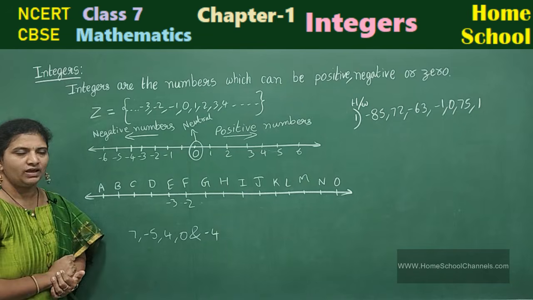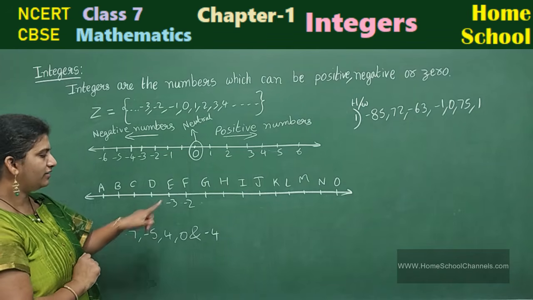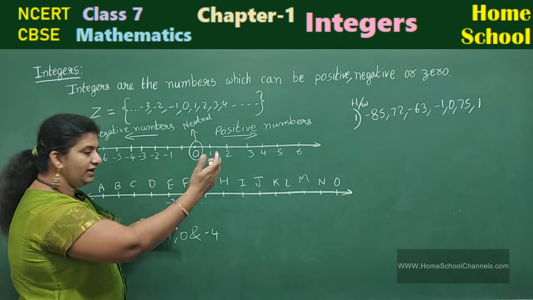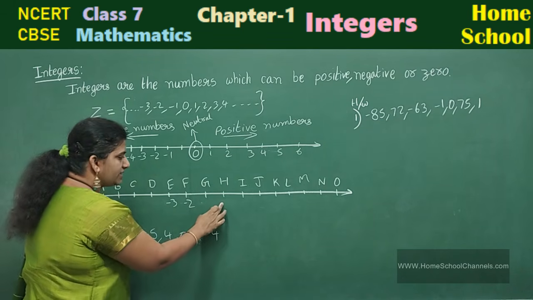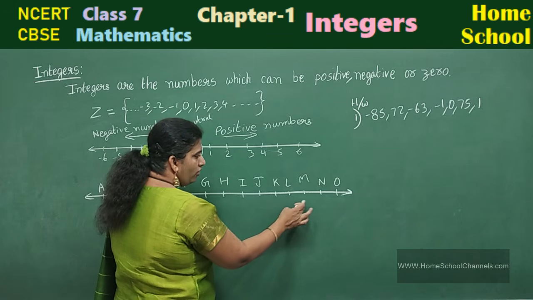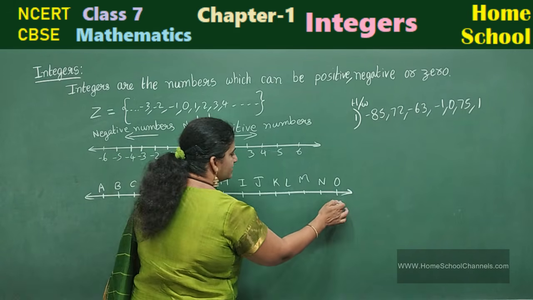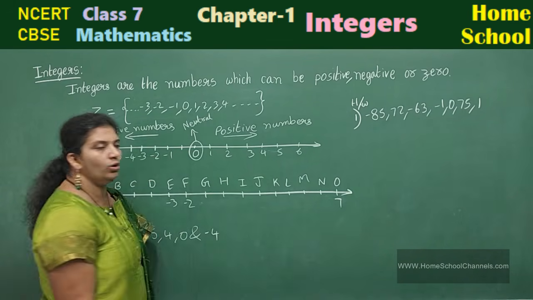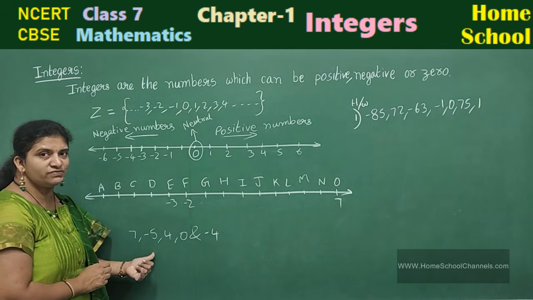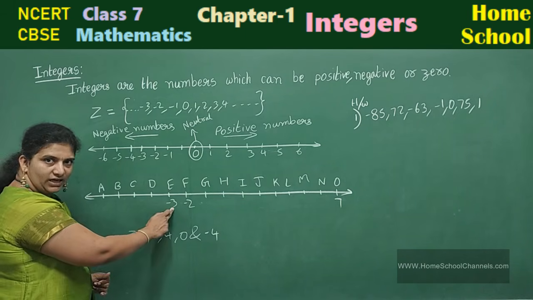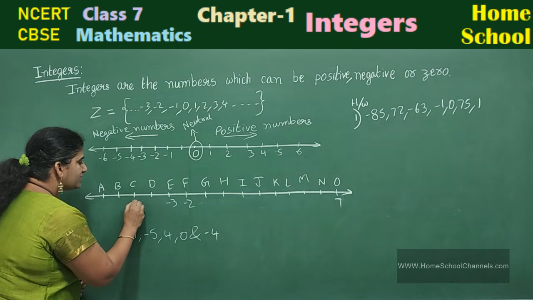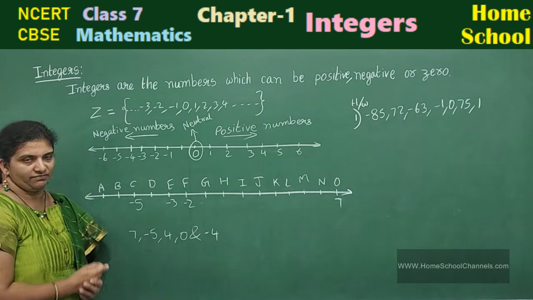First, 7. Observe here, children, number line, minus 2 there. 7 means, count this side, minus 1, 0, 1, 2, 3, 4, 5, 6, 7. At letter O, your number 7. Coming to your next number, minus 5. Minus 3. This side you get minus 5. Minus 4 and this will be minus 5.